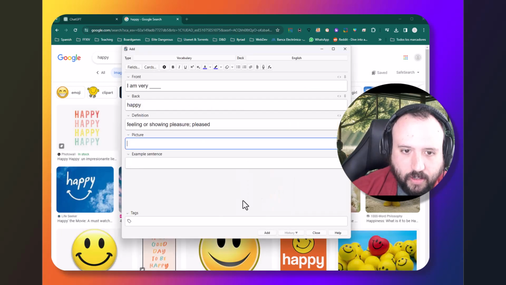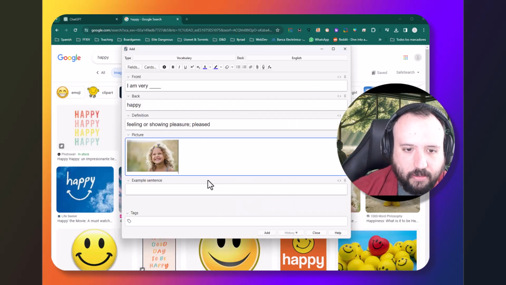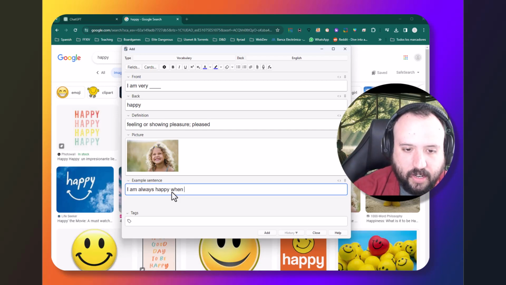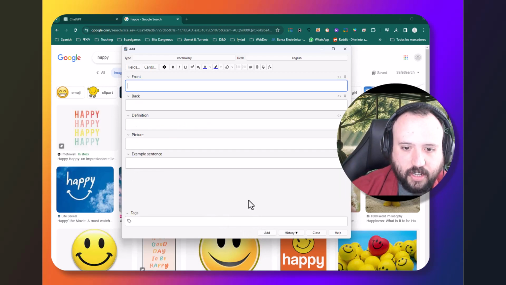Let's go back to Anki. Paste that in. Okay. And I could add in another example that is personalized for me. So I am always happy when I eat pizza. Okay. So let's add that flashcard now and we can close.